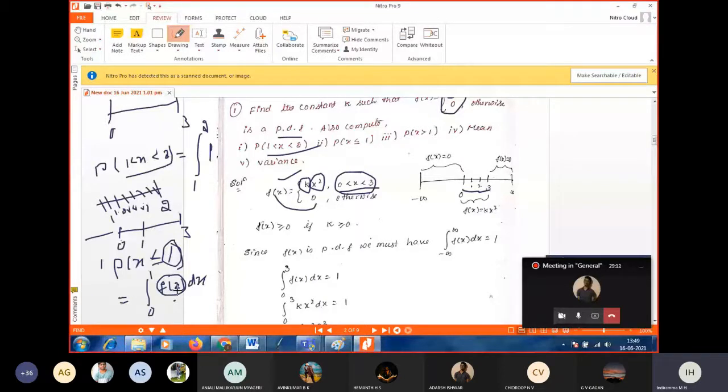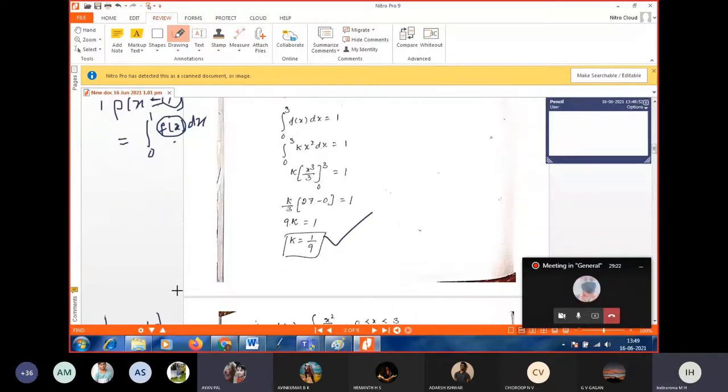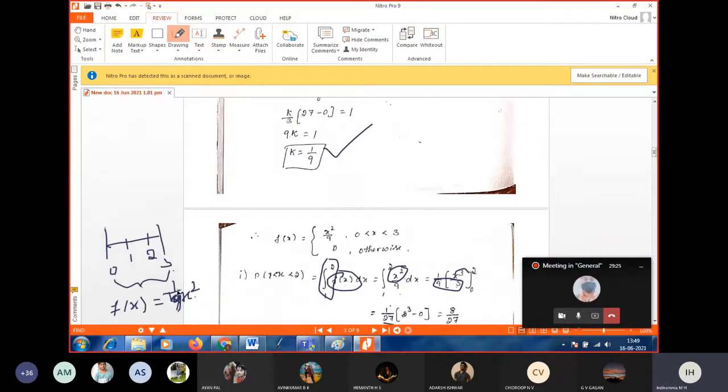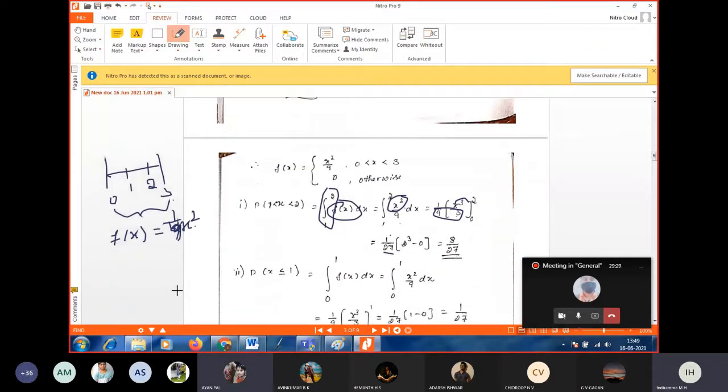What is f of x in 0 to 1? X square by 9. What did you get as the answer? 1 by 27.